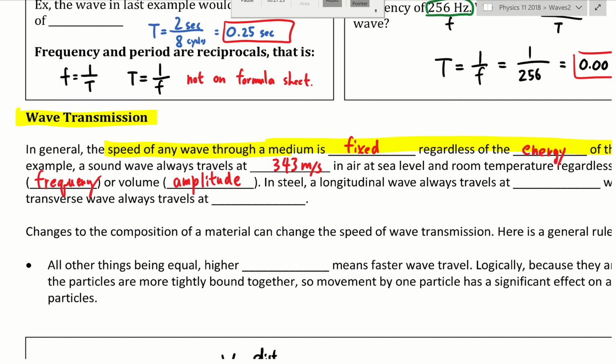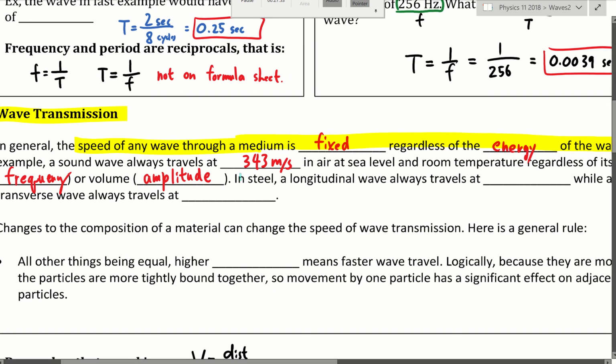Amplitude is its volume. It doesn't matter if you speak in a high pitch or low pitch sound, or in a loud or soft sound. The speed of sound is exactly the same. It only depends on the type of gas that it's going through, and the temperature, but it has nothing to do with the frequency or the amplitude of the sound.